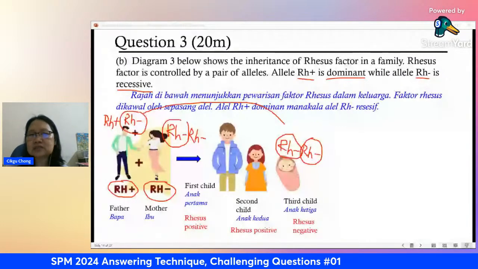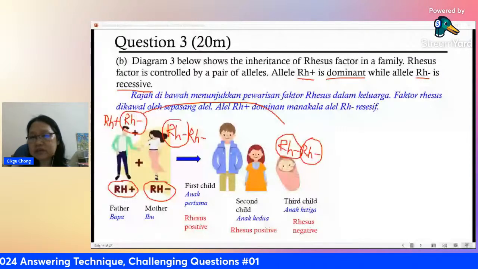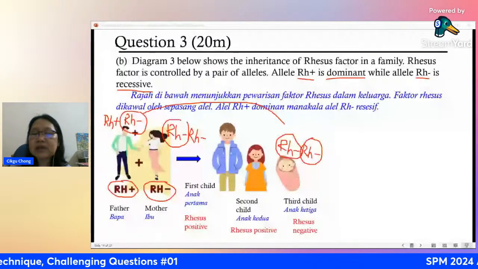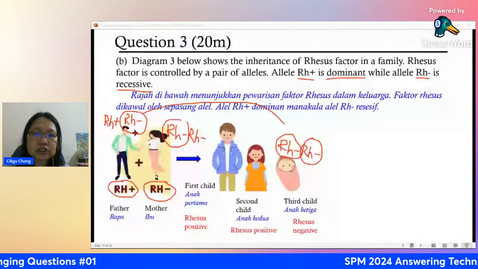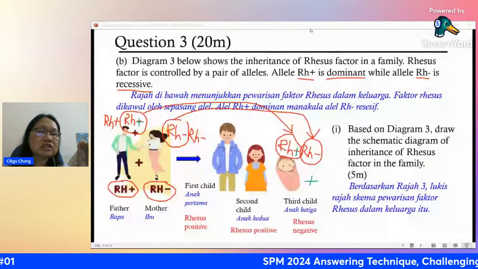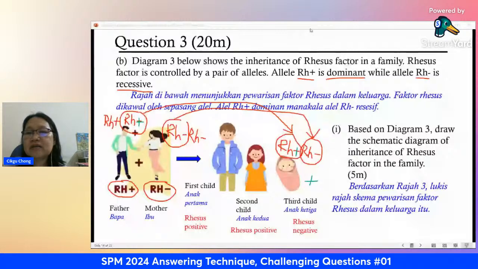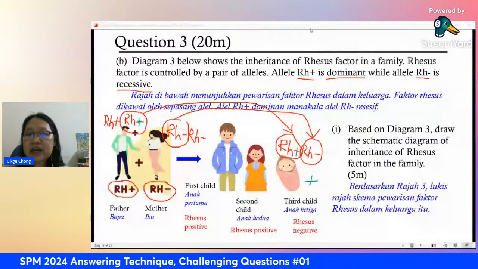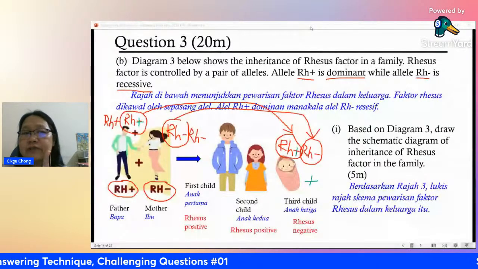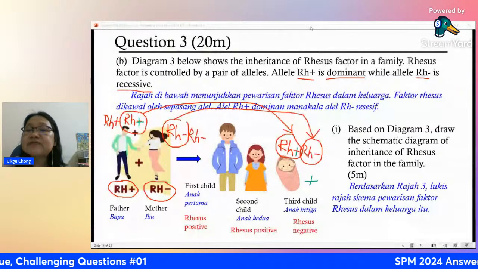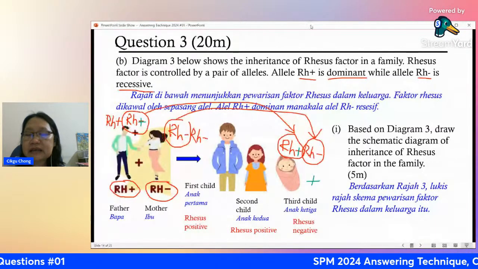How many marks usually given for this kind of diagram? Up to 7 marks, from 5 to 7, depends on the question. So look carefully, 5 marks, you just need a minimum of 5 points there. All right. The father is a carrier. Yes, carrier of the recessive allele. Correct.